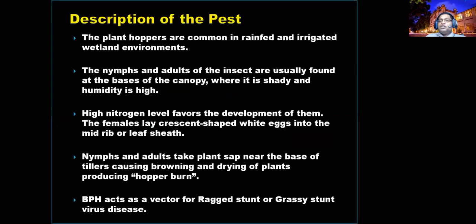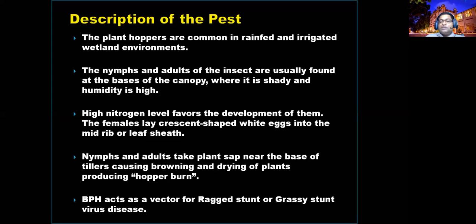The description of the pest: you can commonly expect this pest in rain-fed and irrigated wetland environments, where the rice crop is densely planted. Nymphs and adults can both inflict damage, right?